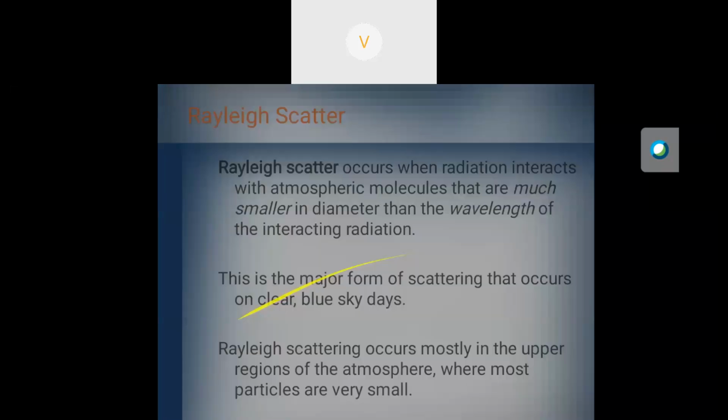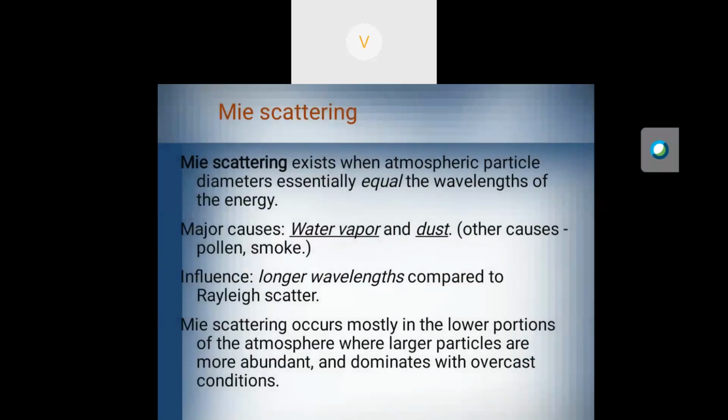Then when will Mie scattering occur? Mie scattering exists when the atmospheric particle diameters are essentially equal to the wavelengths of the energy. For example, Mie scattering occurs mainly due to water vapor and dust in the atmosphere.